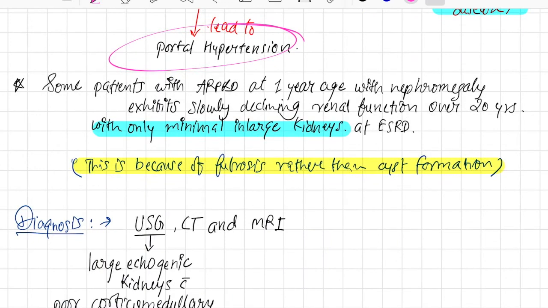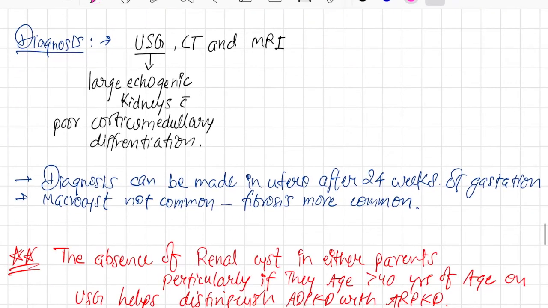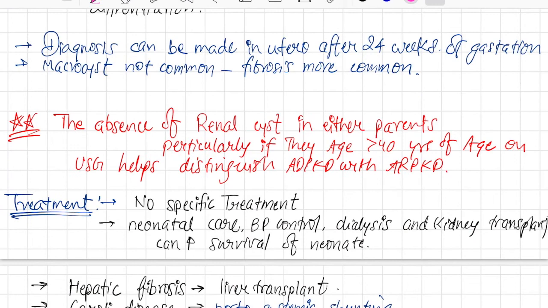Some patients with ARPKD at 1 year of age with nephromegaly exhibit slowly declining renal function over 20 years with only minimally enlarged kidneys at ESRD. This is because of the fibrosis rather than cyst formation. Diagnosis we can do by USG, CT and MRI. Large echogenic kidneys we will see in ultrasound with poor corticomedullary differentiation. Diagnosis can be made in utero after 24 weeks of gestation. Very important, 24 weeks of gestation. After 24 weeks we can make the diagnosis. Necrosis not common, fibrosis more common. Alright, so ARPKD, fibrosis; ADPKD, cyst.